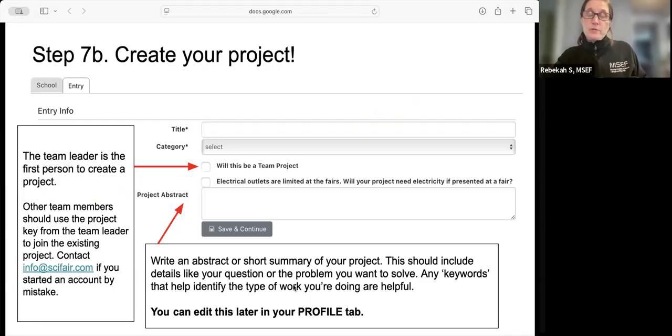You want to write an abstract or a short summary of your project. This could just be about what's the question you want to answer, the problem you want to solve. You'll have time later to go back and flesh this out in your profile tab.